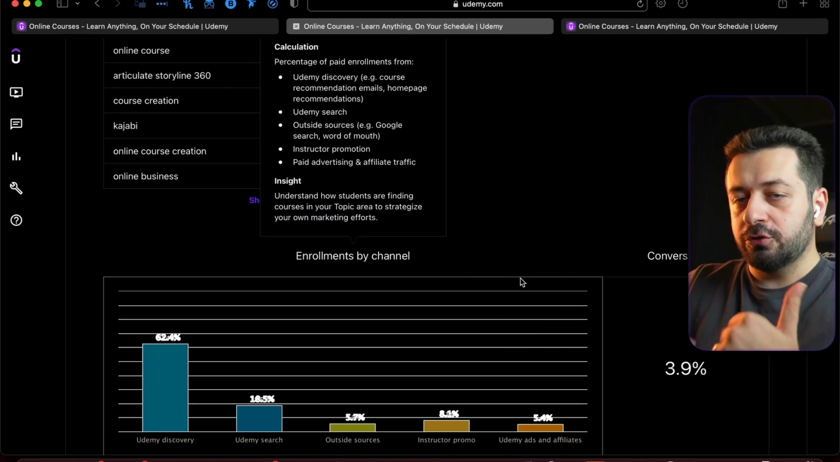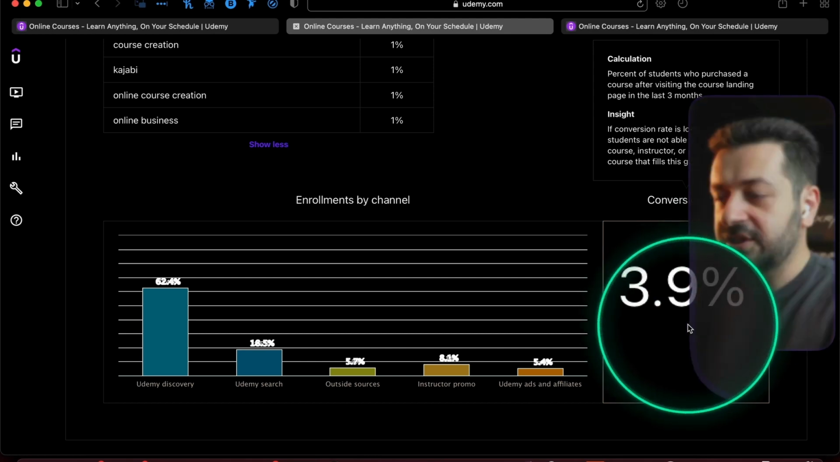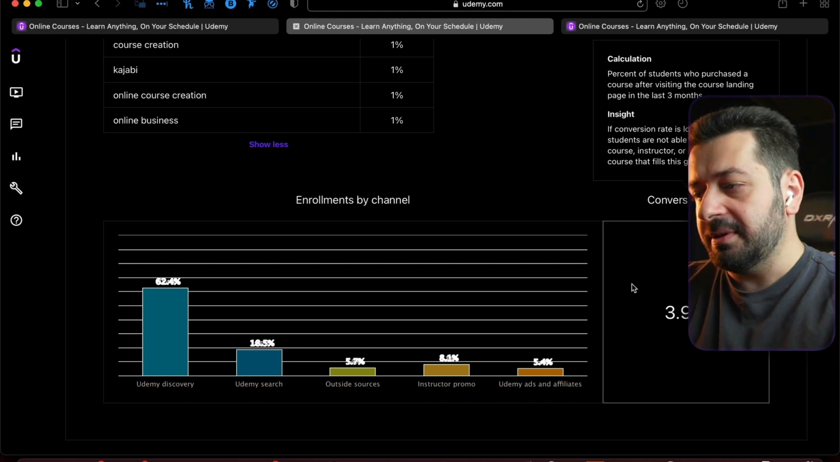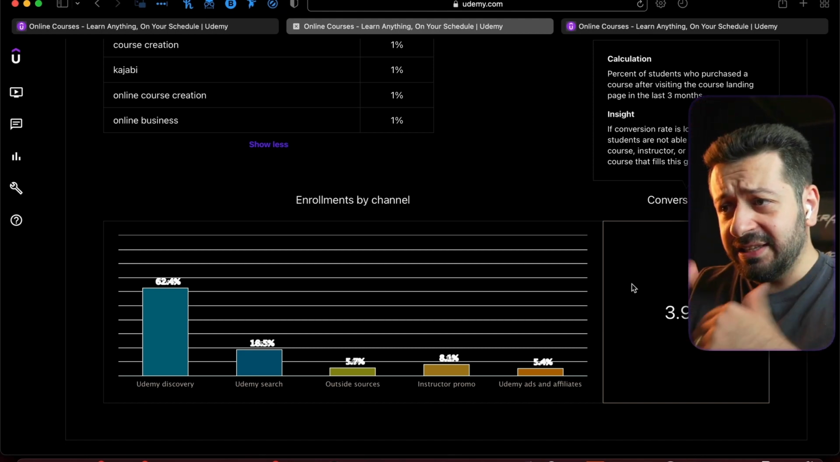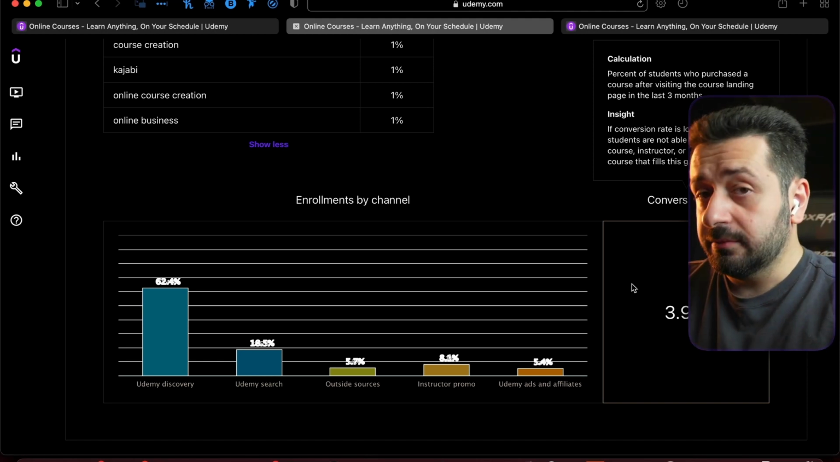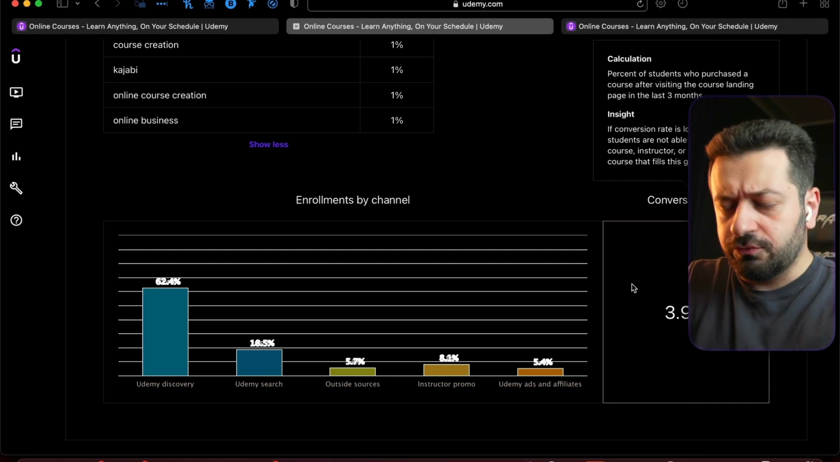So basically how students are actually enrolling, and you're gonna see also the course conversion rate, which is right here. In this case it is 3.9%, which is pretty good, meaning that a lot of people are actually converting. Anything north of 2-3% is actually pretty good, and the people are actively converting to the courses, meaning that they are actually enrolling as students.